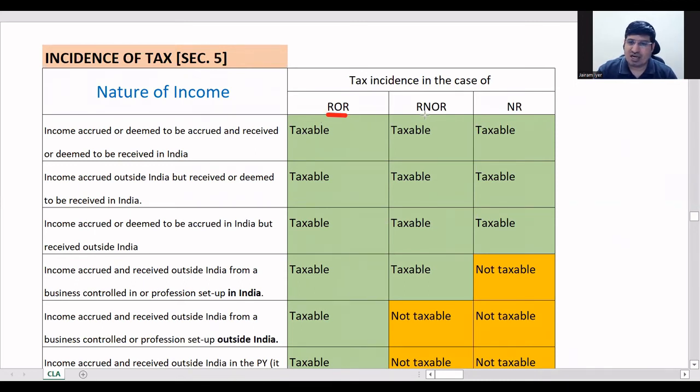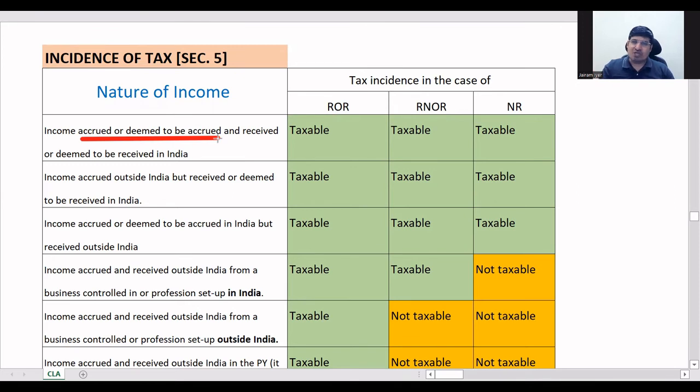See, ROR, RNOR, and NR. These three are here. Let's see which are the things which will be taxable for each of them. The first thing I would say, there are two main things. One is income accrued or deemed to be accrued. This is nothing but income arising in India. Whenever you use Indian property to generate income, that would be income arising in India. Deemed to be accrued means when law considers that this income has arisen in India.